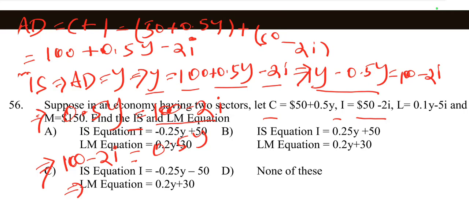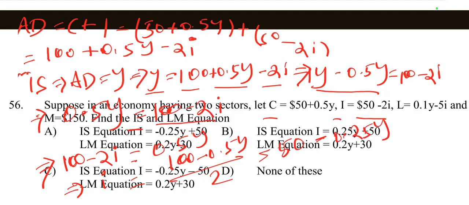By substituting the value, I write the final answer: i is equal to (100 minus 0.5Y) by 2. 100 by 2 is equal to 50, and 0.5Y by 2 is equal to 0.25Y. So the final answer is minus 0.25Y plus 50.